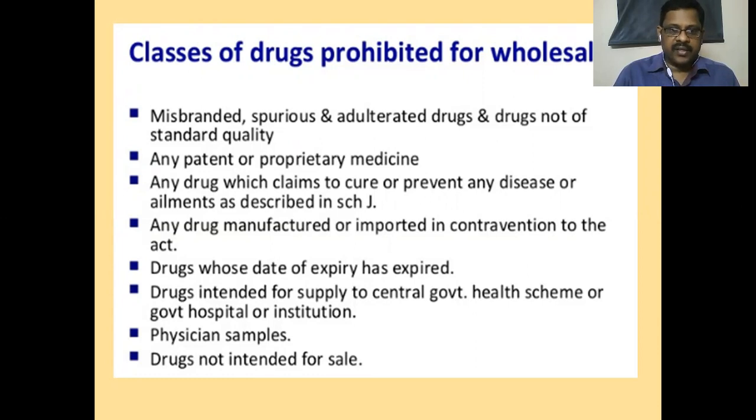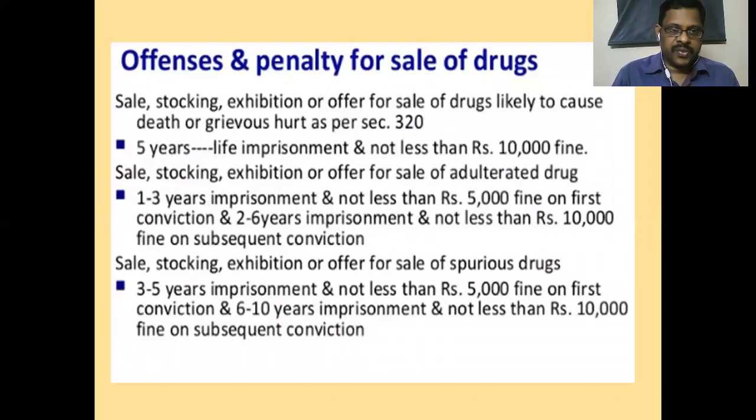Misbranded, spurious, adulterated, patent or proprietary medicines, and those that claim to cure or prevent any disease under Schedule J; any drug manufactured or imported in contravention of the act, not following the guidelines; drugs whose date of expiry is past, that is, the product is expired; drugs intended for supply to the central government, only for government, only for army and military purposes, only for government hospitals; physician samples, and drugs not intended for sale. For these, licenses will not be issued.